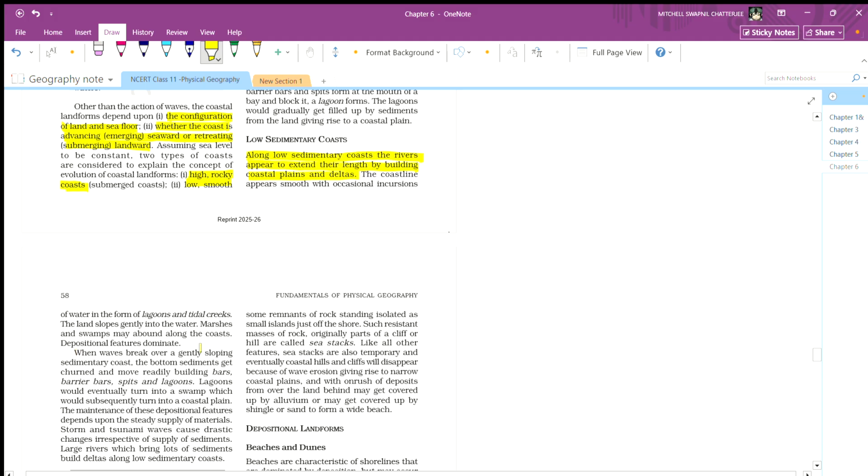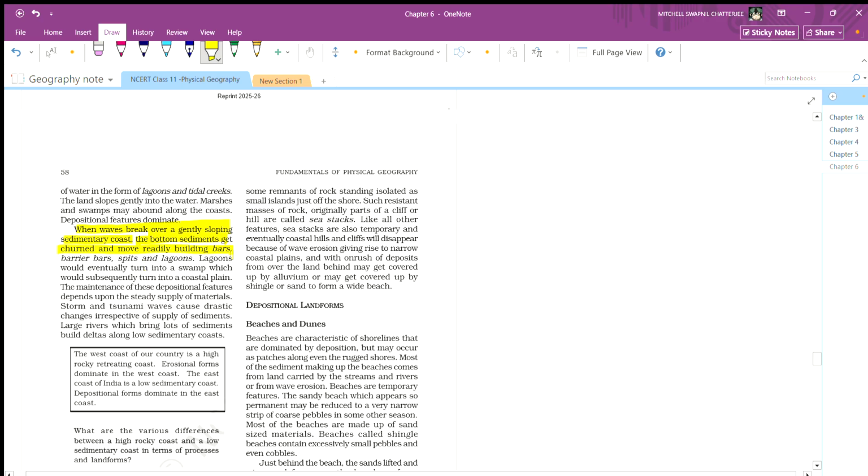When waves break over a gently sloping sedimentary coast, the bottom sediment gets churned and moves readily, building bars, barrier bars and spits, and forming lagoons. Lagoons would eventually turn into swamps, which would subsequently turn into coastal plain. The maintenance of these depositional features depends upon a steady supply of material. Storms and tsunamis cause drastic changes irrespective of the supply of sediment. The large rivers which bring a lot of sediment build deltas along low sedimentary coasts.